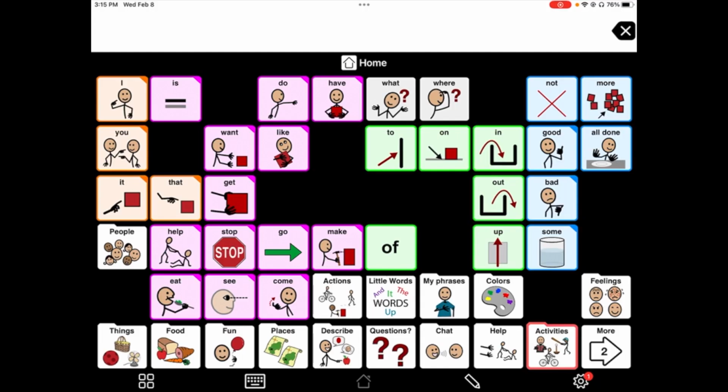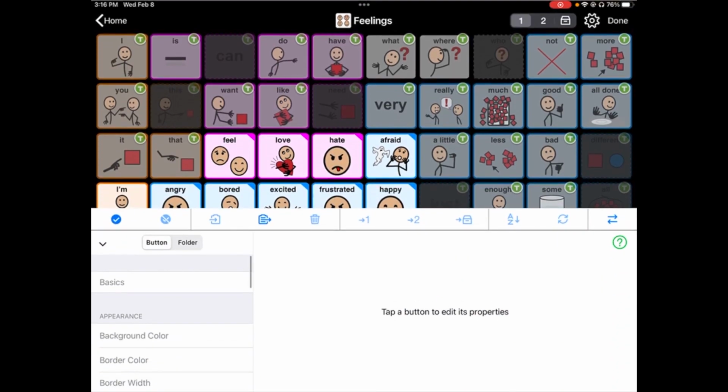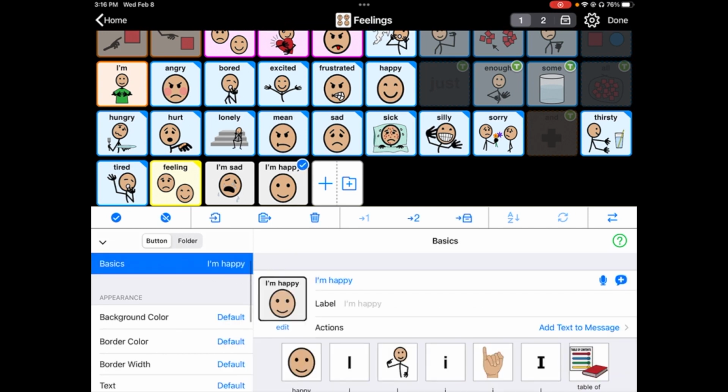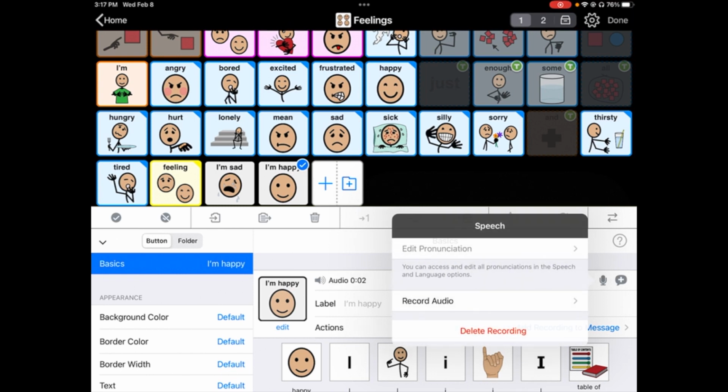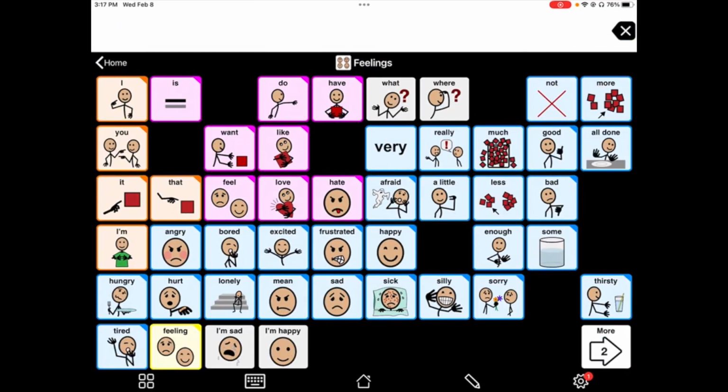Now let's record our own voice. You could also record audio from part of a song or video. Press the microphone, press record audio, record what you want, press done, and test it out. Super easy to customize.